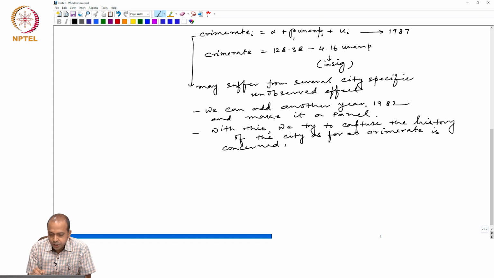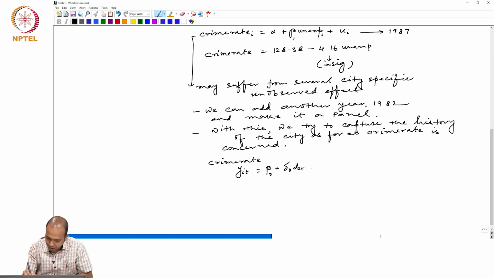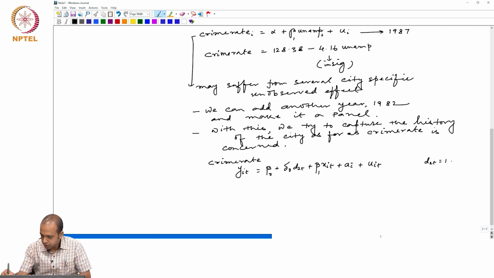Now, there is another way of looking at this model. Let us say that in this equation, we are modifying the equation, and the crime rate is denoted by y_it equals beta 0 plus delta 0 d2t plus beta 1 x_it plus a_i plus u_it, where d2t equals 1 if second period, 0 otherwise.